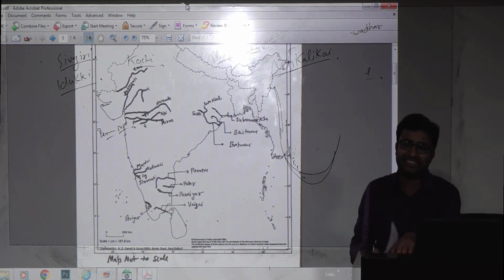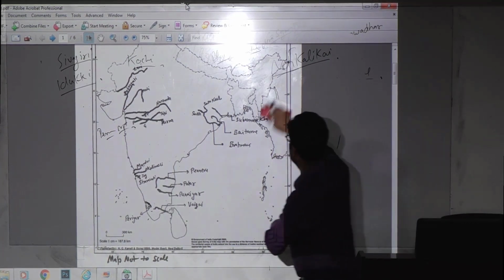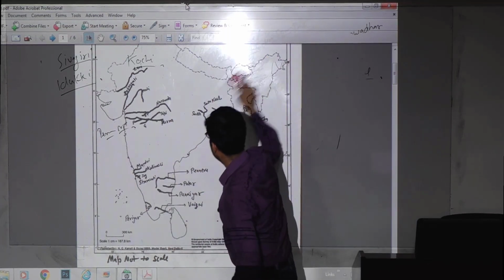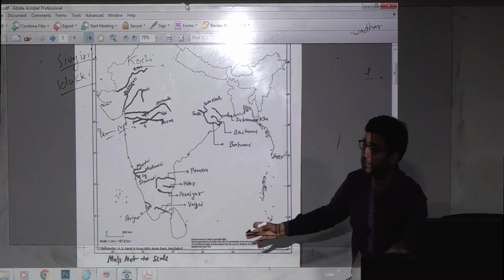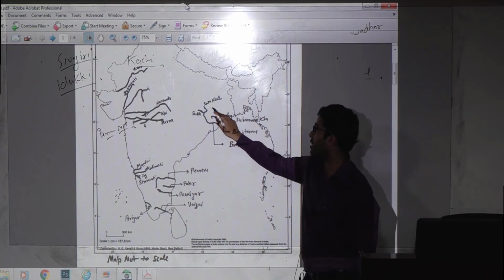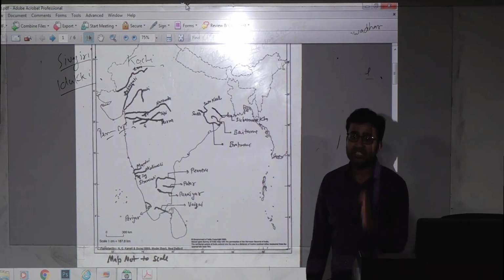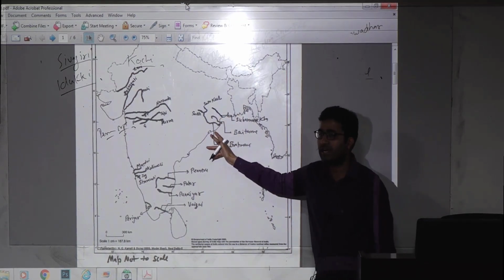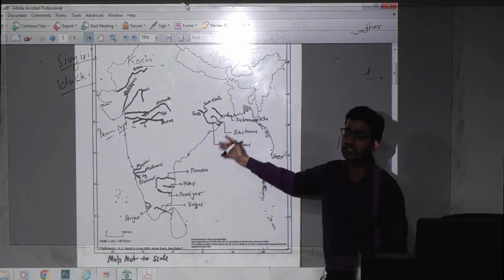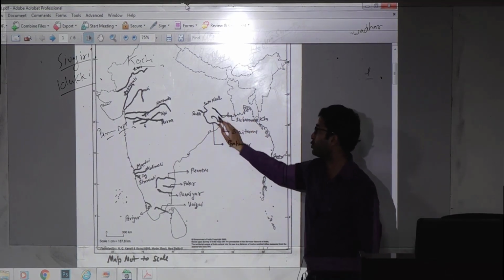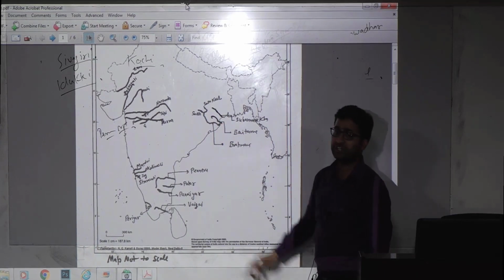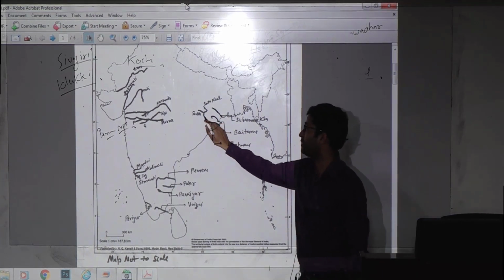Now we come to the eastern side. First I give the names. First we have Subarnarekha. This is other than Ganga, Mahanadi, Godavari, Krishna, Kaveri. On the eastern side we will see the small river Subarnarekha. Next is Baitarni. Third one is Brahmani.